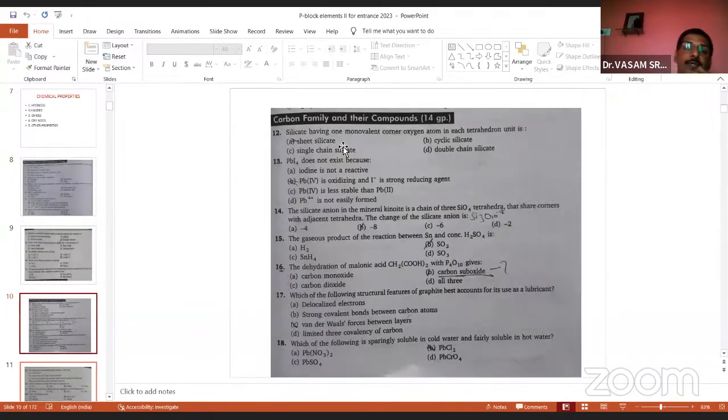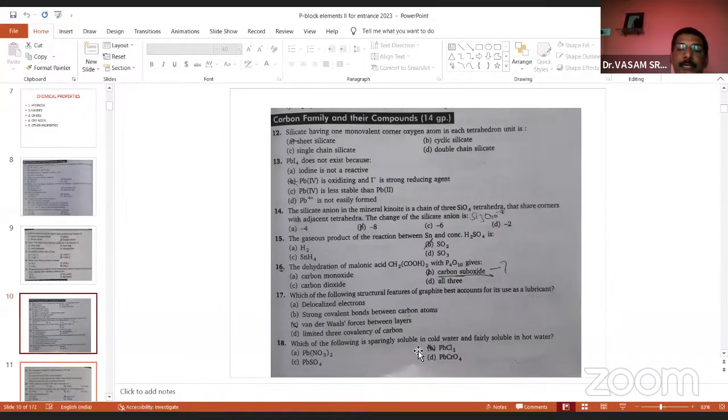From the third group elements, you come to the fourth group carbon family, some questions. The lead tetraiodide does not exist because... Silicate having one monovalent corner oxygen atom in each tetrahedron unit is... Very important questions. The gaseous product of reaction between tin and concentrated H2SO4 is... And the dehydration of malonic acid with phosphorus pentoxide gives... Very, very important question from competitive exams.